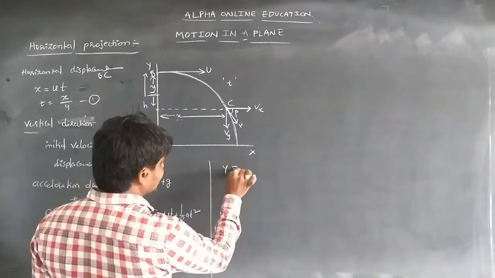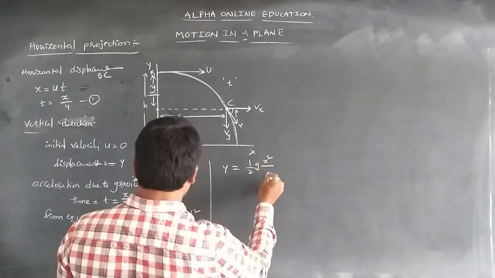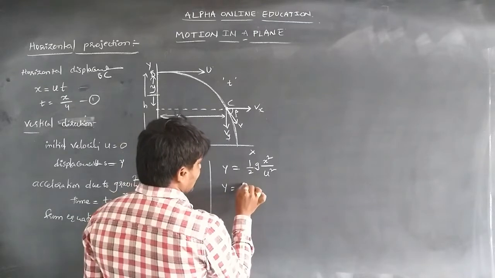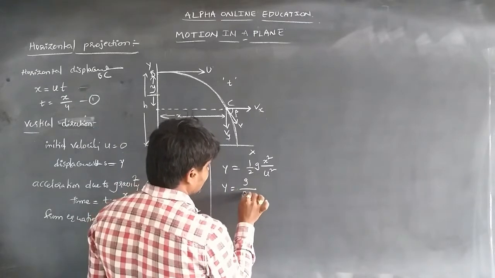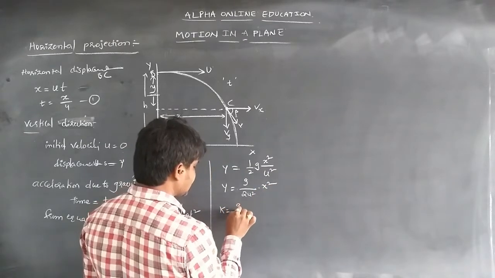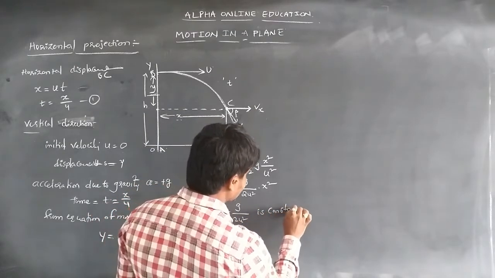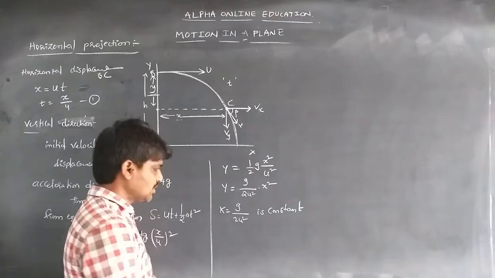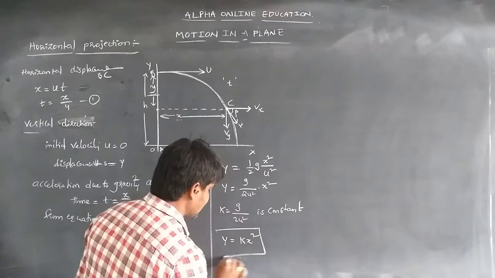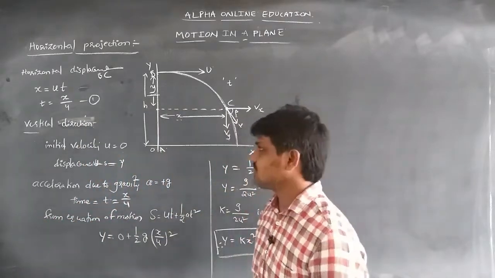So from y = 1/2 g x²/u², we can write this equation as y = (g/2u²) x². We consider g/2u² to be a constant k, so we can write y = k x². So the horizontal projection is also a parabola.